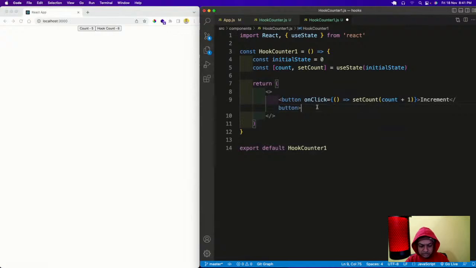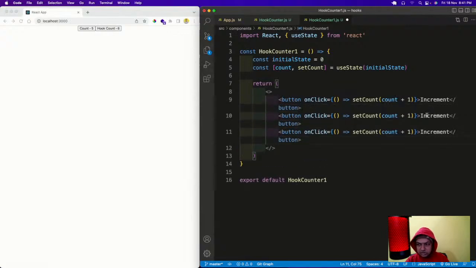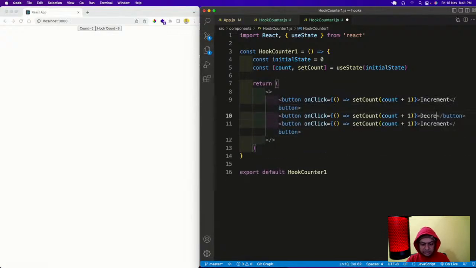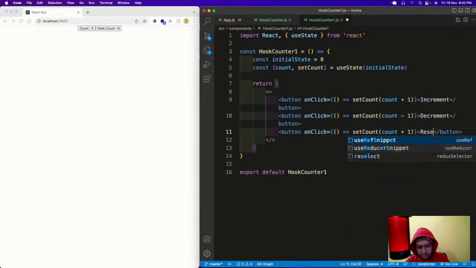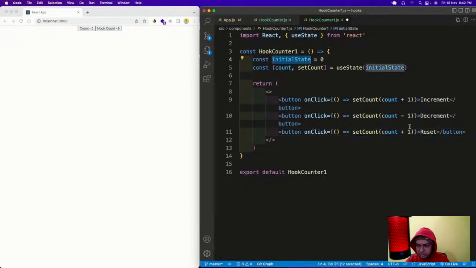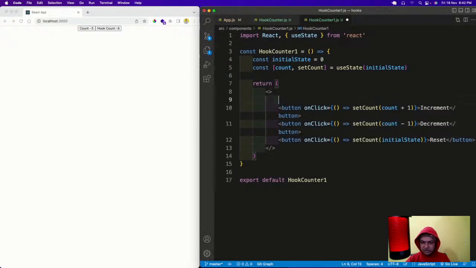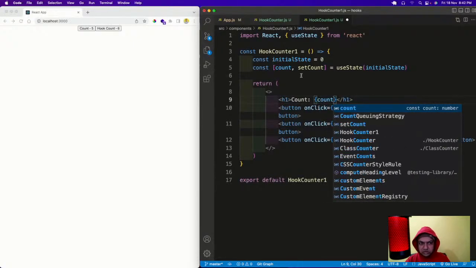So like this one will be decrement, will be minus 1. This one will be reset, and in the reset I will just set the initial state, and where I will show the count, I will have another variable like this. H1 is count is count, like this I'll show.